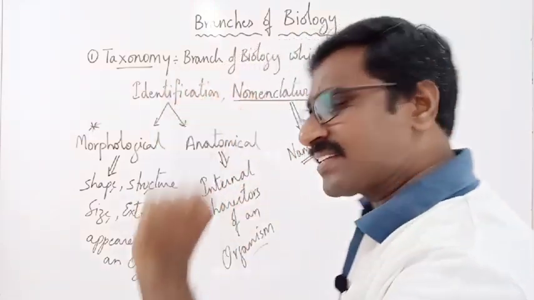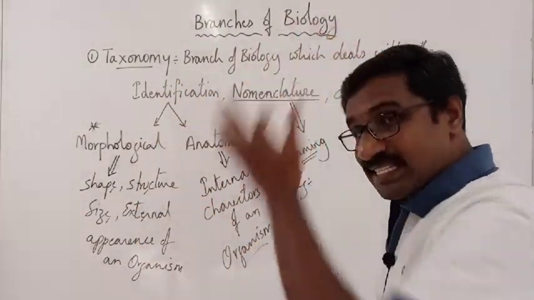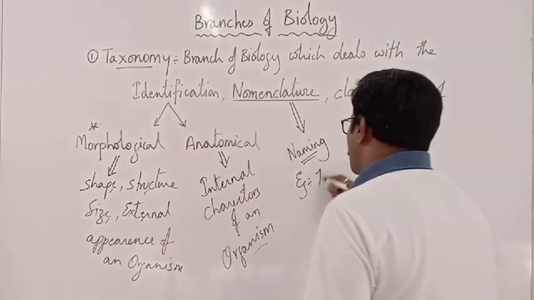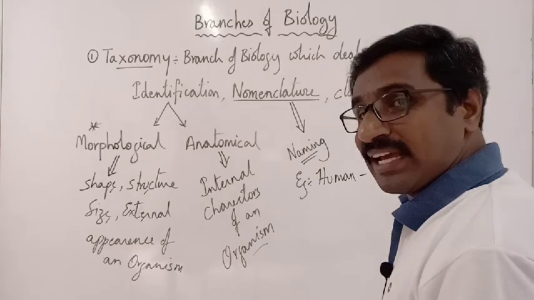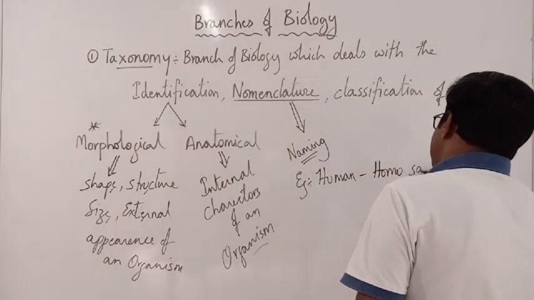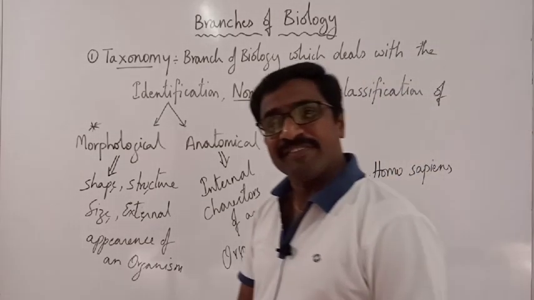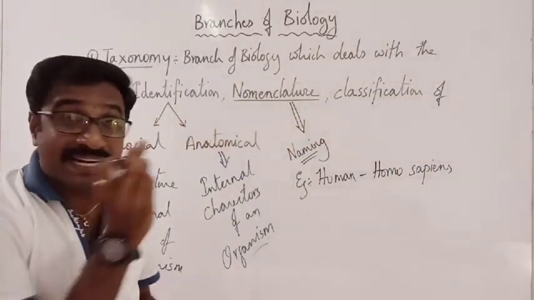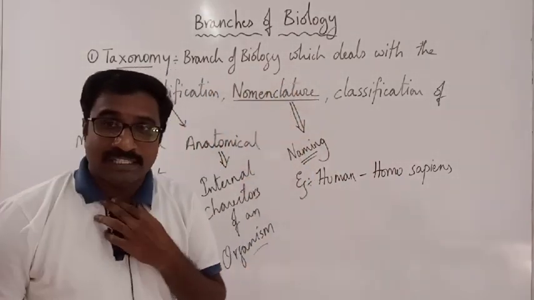For this, I will give a simple example. The human is scientifically called Homo sapiens. Homo sapiens is the scientific name of the human. That scientific method of naming the organism is called nomenclature.